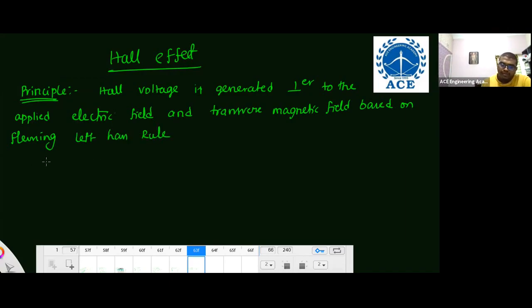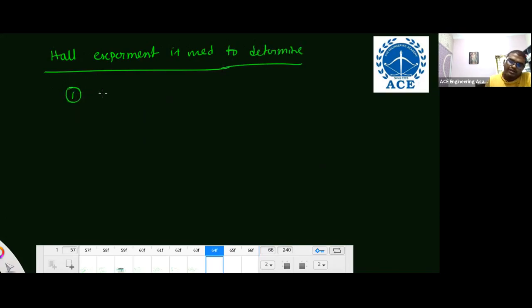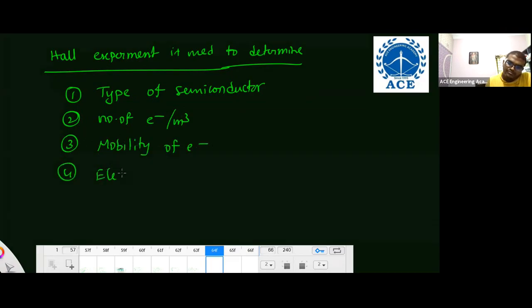Now see here, under Hall voltage: VH 0, intrinsic semiconductor. Hall voltage positive, p-type semiconductor. Hall voltage negative, n-type. And this Hall experiment is used to determine the type of semiconductor, number of electrons per meter cube, mobility of electron, electron charge, electrical conductivity, etc. This is the Hall effect related to semiconductors.